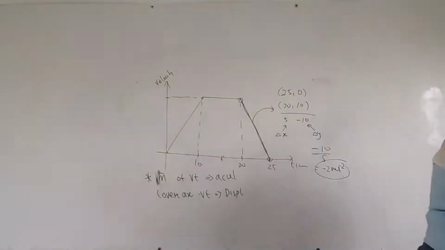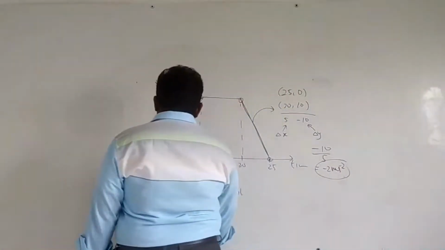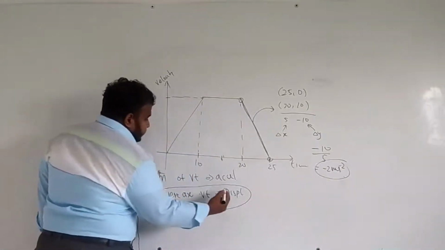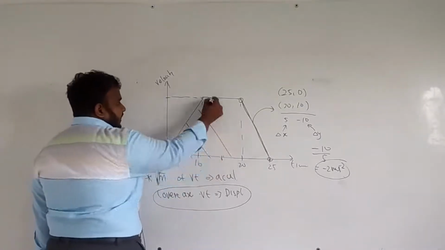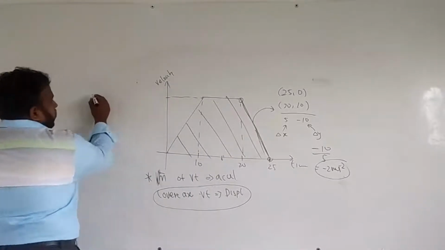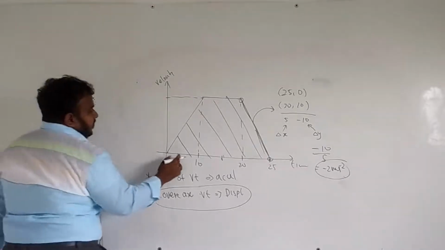The second one says the displacement of the object is 0. No. What does the covered area of a VT graph give you? The displacement. If you calculate the entire covered area, it's a trapezium. We know the equation for the area of a trapezium: half into the sum of the parallel sides.